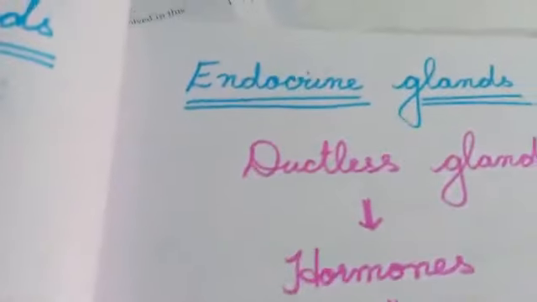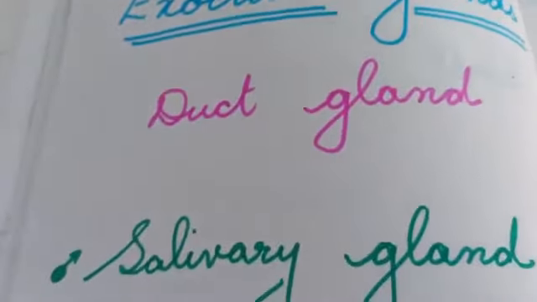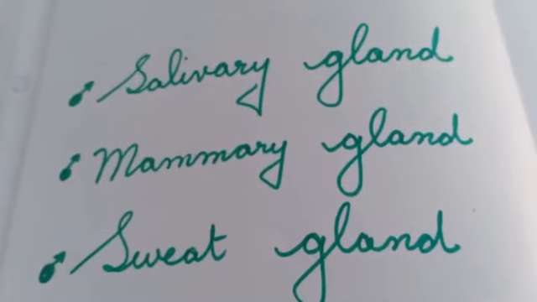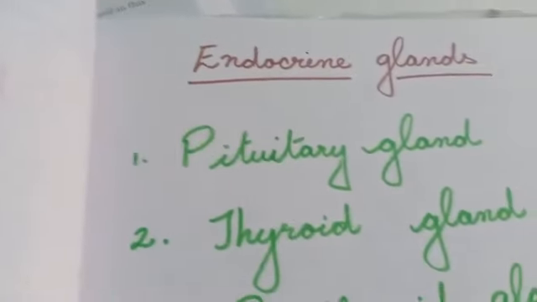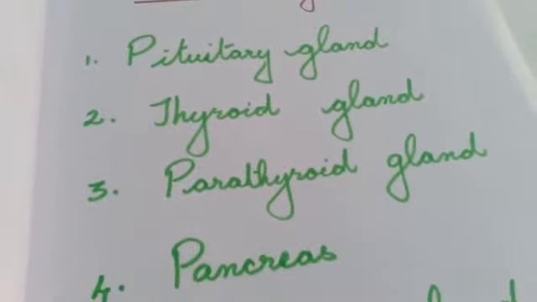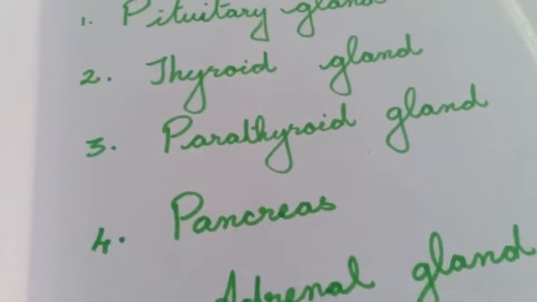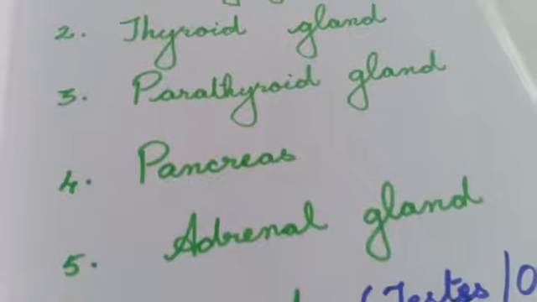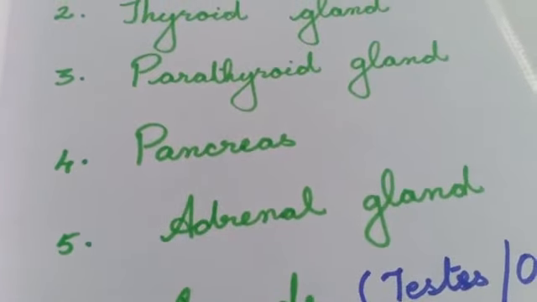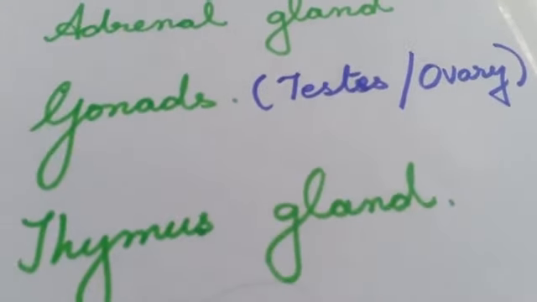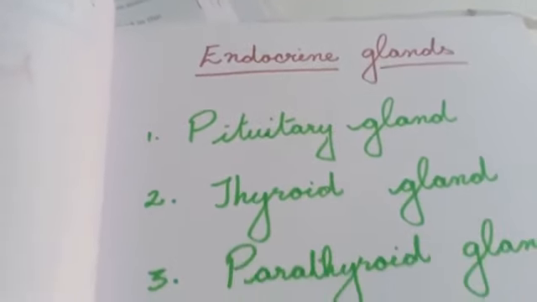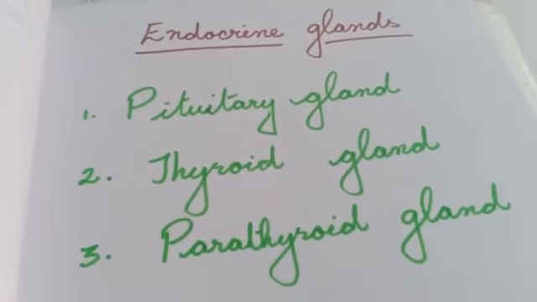So in summary, endocrine glands are ductless glands. Exocrine glands are duct glands. The various exocrines are the salivary, mammary, and sweat. The various endocrine glands are pituitary gland, thyroid gland, parathyroid gland, pancreas, which is also known as islets of Langerhans. Adrenal gland, we have adrenal cortex and adrenal medulla. Then the gonads, which are testis and ovary. And the last one is thymus gland. So there are endocrine glands, which we will learn one by one in today's class.